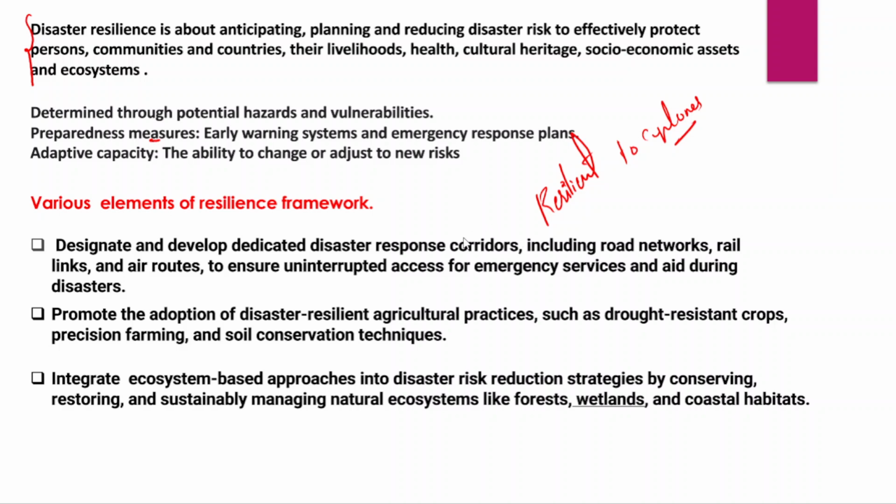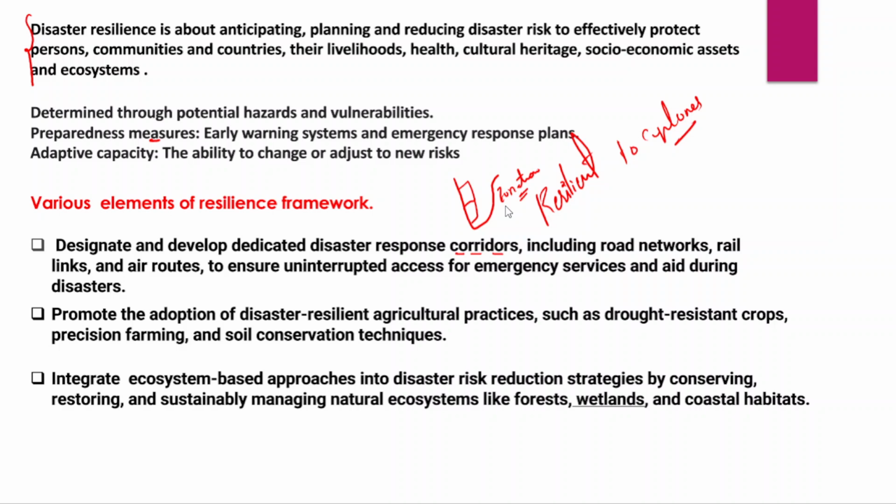So dedicated disaster response corridors, in the sense that, based on the vulnerability of India's land mass to various disasters, for example cyclones, tsunamis, floods, droughts, landslides, what we can do is zonation of the regions to understand their vulnerability.